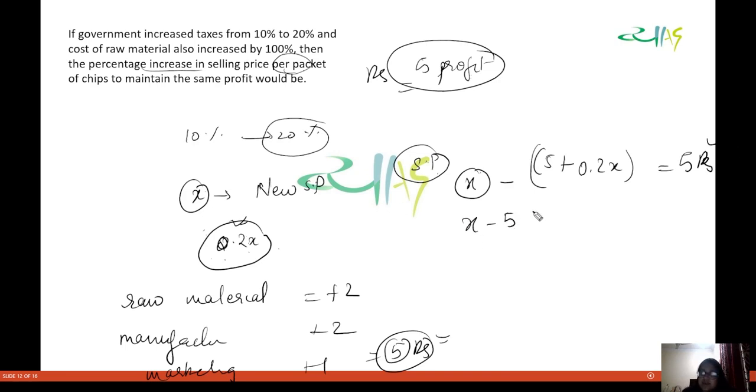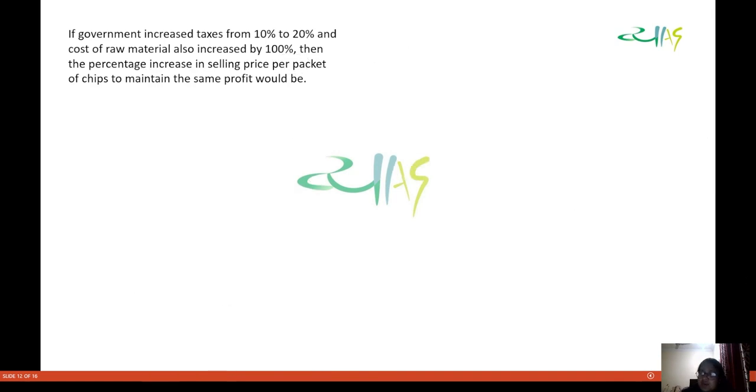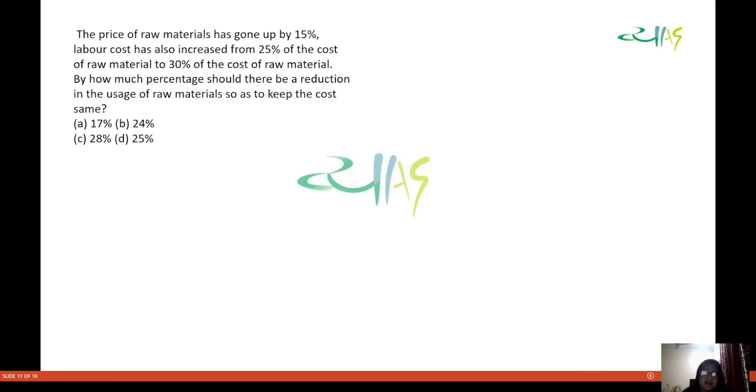So X minus 5 minus 0.2X is equal to 5. That means 0.8X is equal to 10. That means X is equal to 12.5 rupees. I hope everybody is okay with this explanation of how I did this question. This was a very simple question. We are just warming up to the percentages concept.